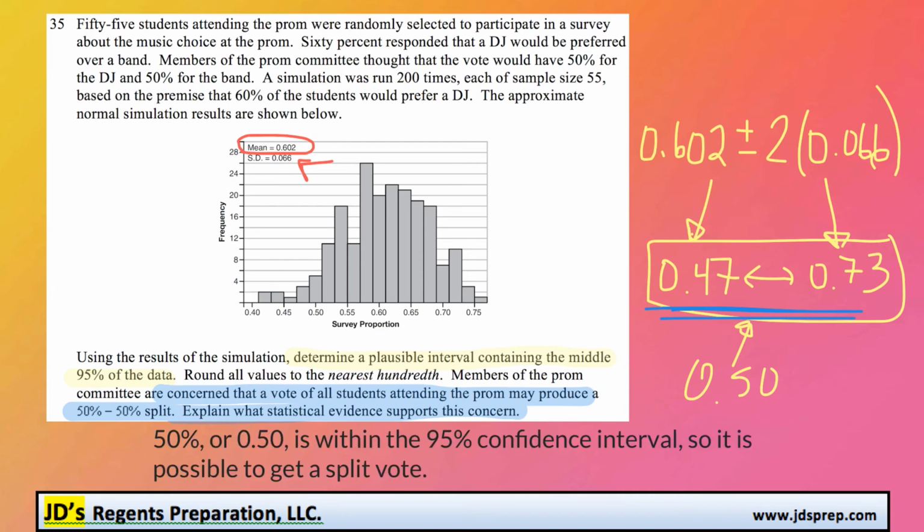So for a quick little explanation, I've just written down that 50%, or 0.50, is within that 95% confidence interval, so it is possible to get a split vote.